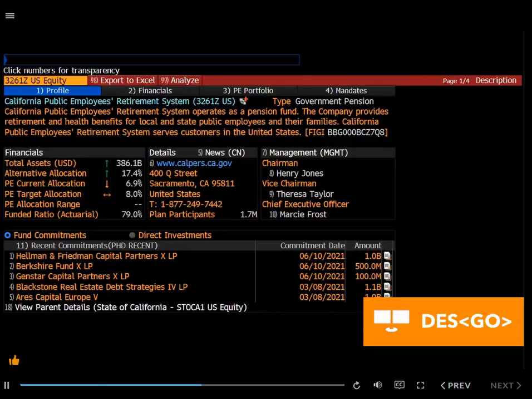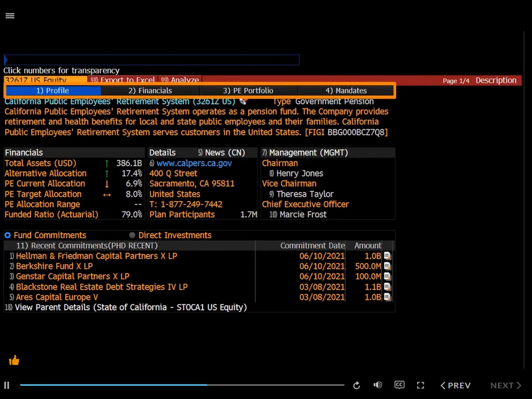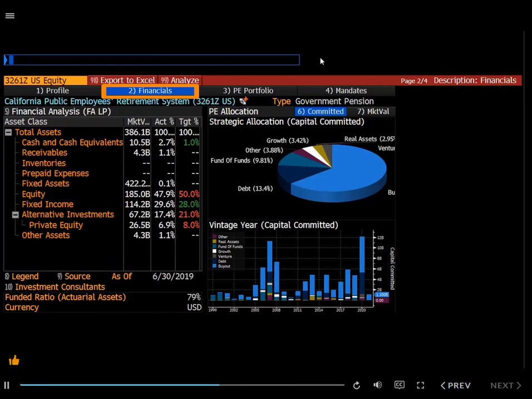Going back to CalPERS specifically, when you have this loaded, you will see various tabs along the top, and that will include an overview of the fund, the various PE funds that they invest in, and their current open mandates for new money they're looking to fulfill. Each tab has pertinent info about the fund, but I wanted to focus on the Financials tab. This tab is important because it displays how the pension fund is investing its current portfolio.